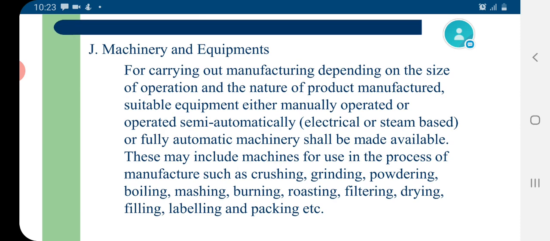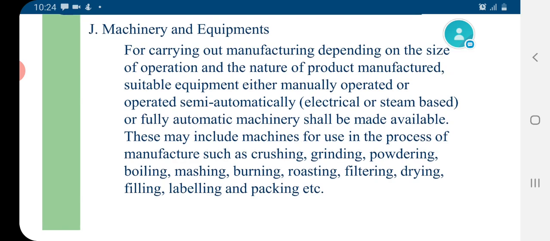If we talk about the machinery and equipments, the guidelines for machinery and equipments for carrying out the manufacturing, depending on the size of operation and the nature of product manufactured, suitable equipments either manually operated or semi automatically operated, like electrical or steam based or fully automatic machine, shall be made available.